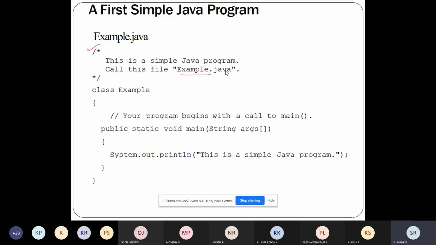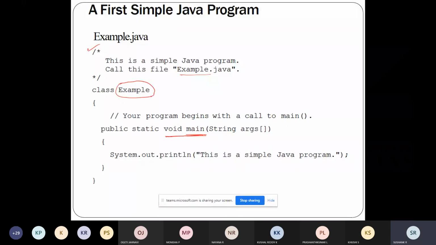But for Java, the name you give to the source file is very important. For example, here I've created a program with the class name example, and it contains the main function.